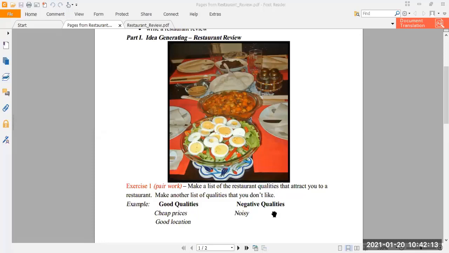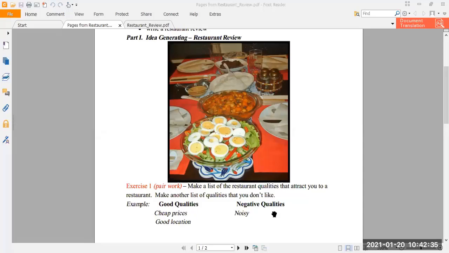Then there is no family place, no separate place for families if somebody wants to go and eat with family. So these are some good qualities and negative or bad qualities.